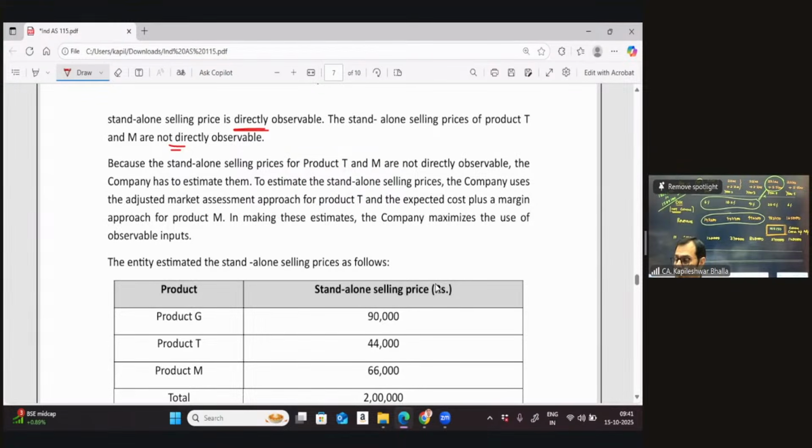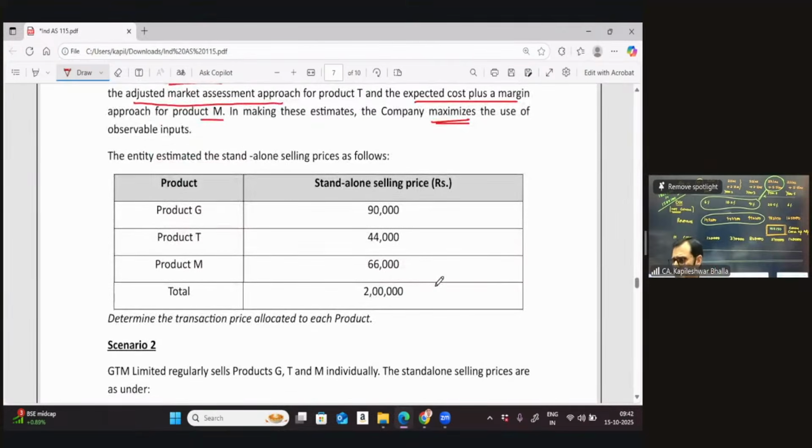So it says because the standalone prices are not directly observable, the company has to estimate them. That's what the standard even insists. To estimate the standalone prices, the company uses an adjusted market assessment approach for T and the expected cost plus a margin for M. So they've taken 2 different methods in determining the standalone prices of T as well as M. And then it says, in making these estimates, the company maximizes the use of observable inputs. The net result is that I am given the standalone selling prices of all these 3 products separately.